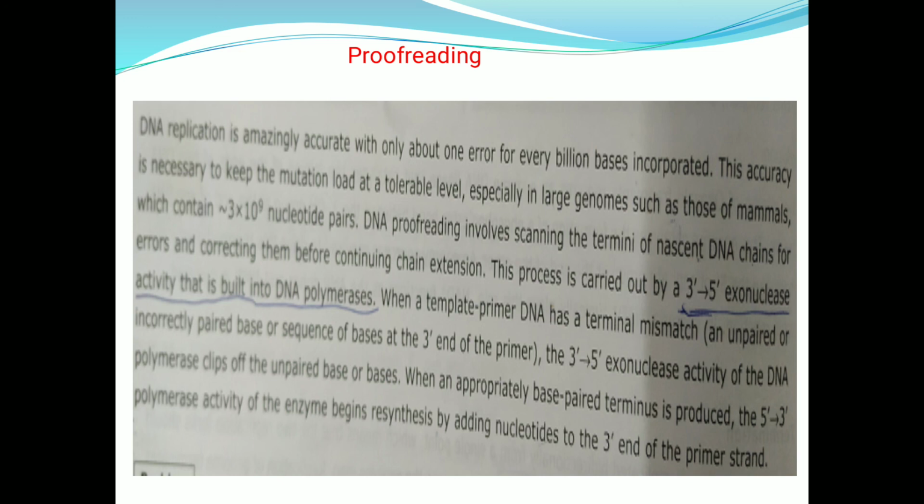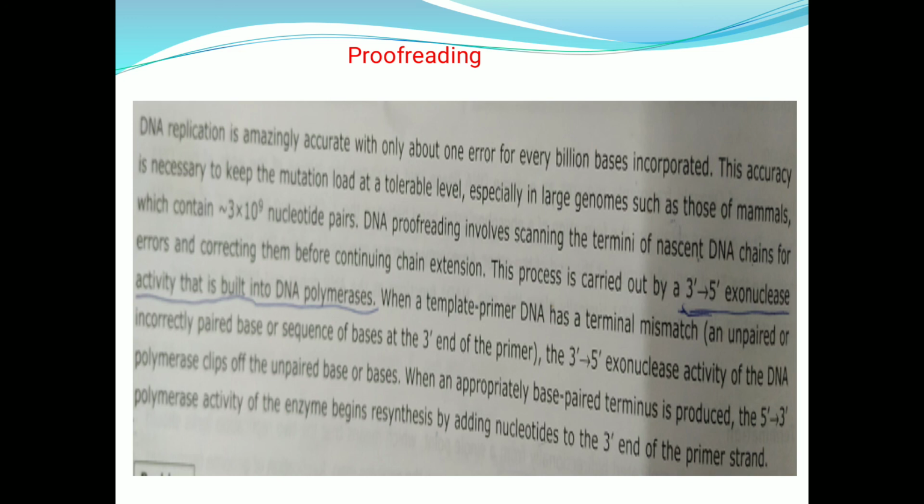And this accuracy is necessary to keep the mutation load at a tolerable level, especially in large genomes such as those of mammals, which contain around 3 x 10^9 nucleotide pairs. DNA proofreading involves scanning the termini of the nascent DNA chains for errors and correcting them before continuing the chain extension. This process is carried out by the 3' 5' exonuclease activity that is built into the DNA polymerases.